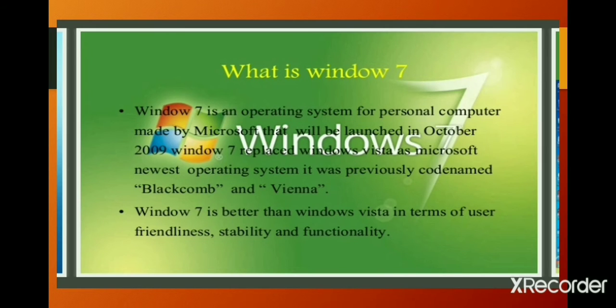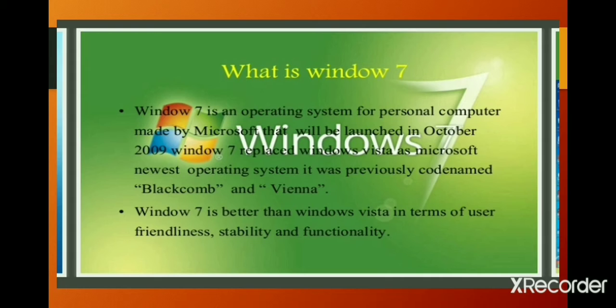Our today's topic is Windows 7. So, we will see what is Windows 7 operating system. Windows 7 is an operating system for personal computers made by Microsoft that was launched in October 2009.